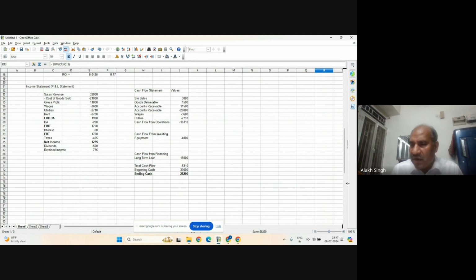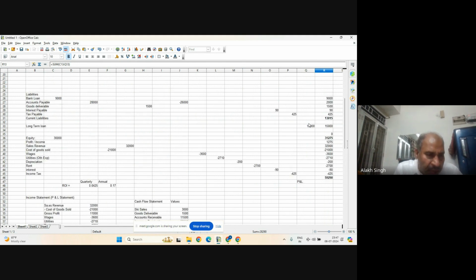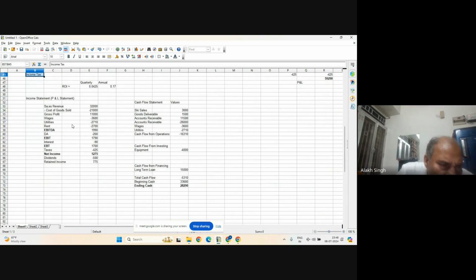So the most difficult part is building the balance sheet. Once you have built the balance sheet, then your income statement is only this profit part. Just go at the bottom and take all the values from here and classify them like this. Means what is gross profit? Gross profit, then EBITDA, EBIT, then EBT, net income, and retained income. That is what you have to do. But the information is